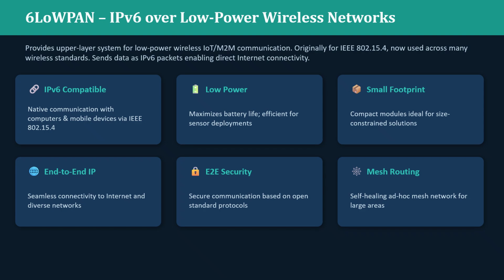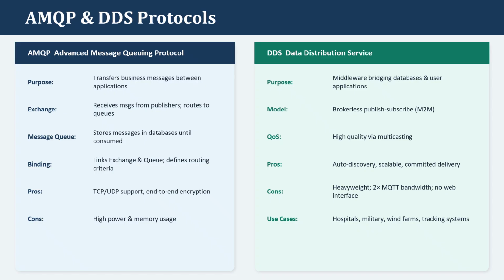Then IPv6, that is Internet Protocol version 6 over low power wireless networks. This provides an upper layer system for low power wireless IoT M2M communication. The components are Internet Protocol version 6 compatible, end-to-end Internet Protocol, low power, end-to-end security, small footprint and mesh routing. These are some of the features of these low power wireless networks.